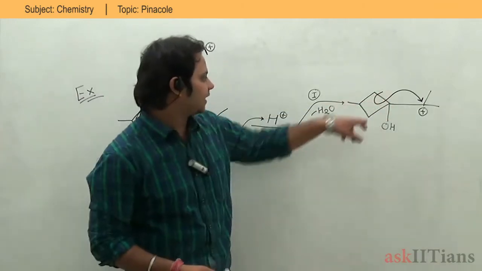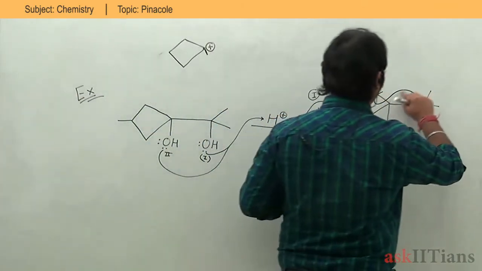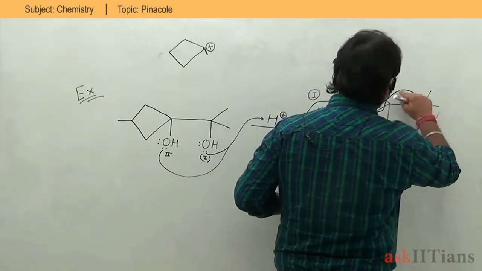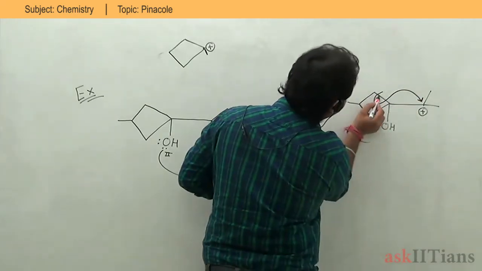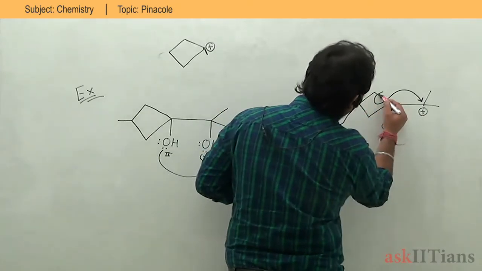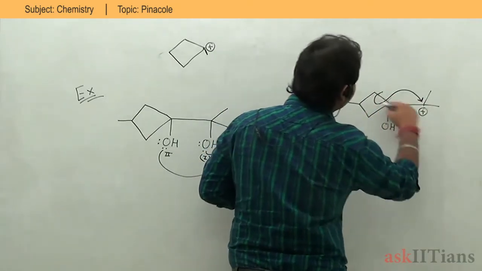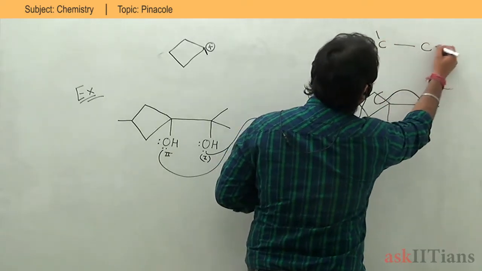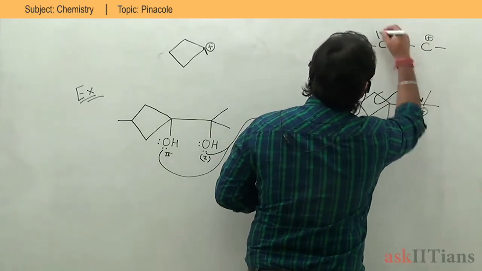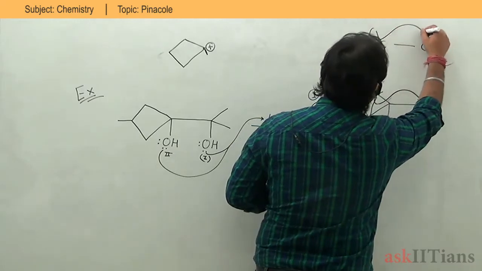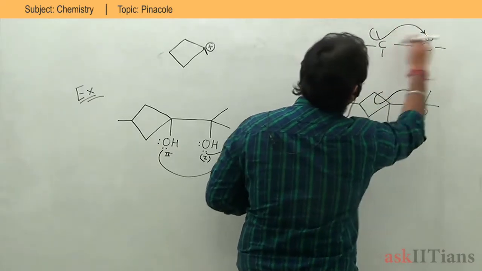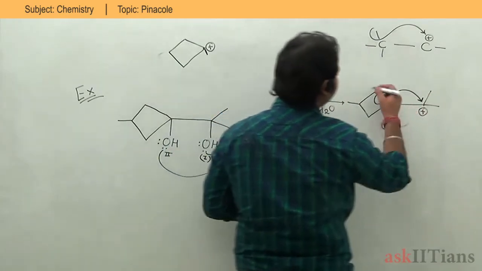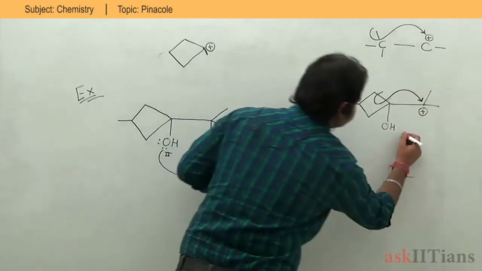Basically, this ring is going to form a 5-member ring because I'm going to increase the carbon. Look at this bond. This bond is going to move from here to here. It looks like a methyl shift. Remember, if I have a methyl over here and a 2 degree carbocation over here, I can shift my methyl or H over here to stabilize the carbocation, right? So that is what I'm doing to stabilize the carbocation, by expanding the ring.